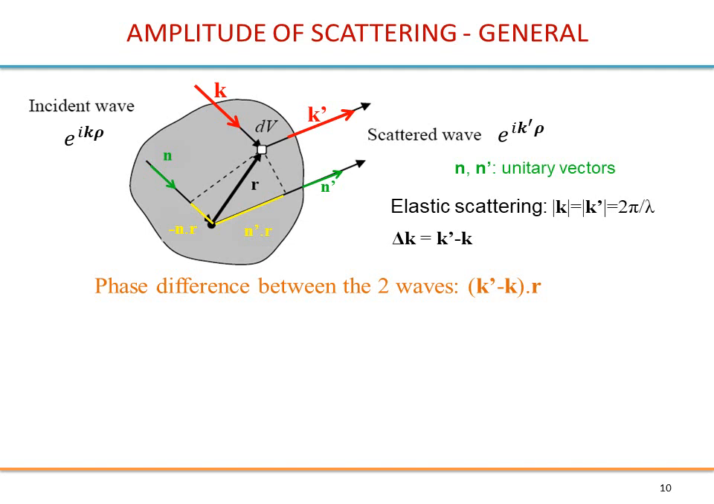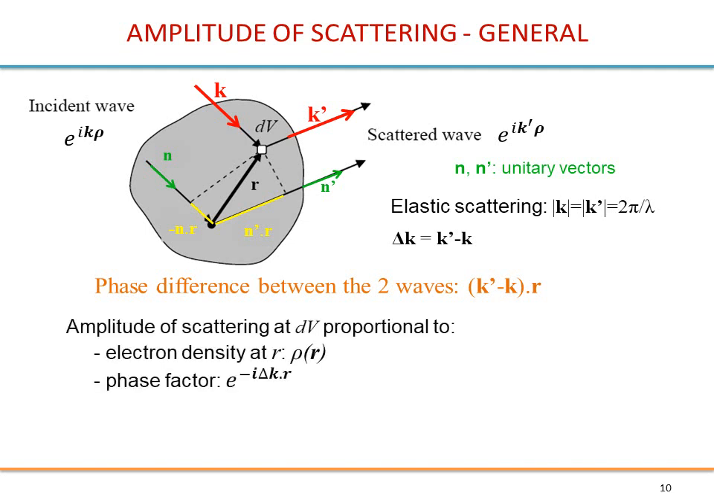So what about the amplitude of scattering? We have here X-rays, electromagnetic waves, and we know that they interact with the electrons. Qualitatively it makes sense that the amplitude of scattering will be proportional to the electron density. Indeed, if there are no electrons, there is no scattering. So electrons will have to come into the equation. Also, we will have an effect of the phase, of course. The phase is represented by this factor.